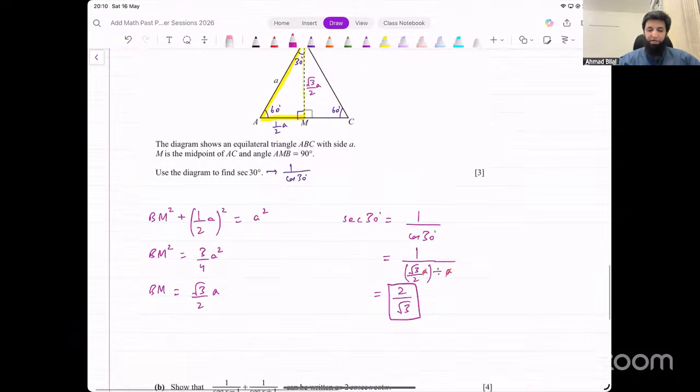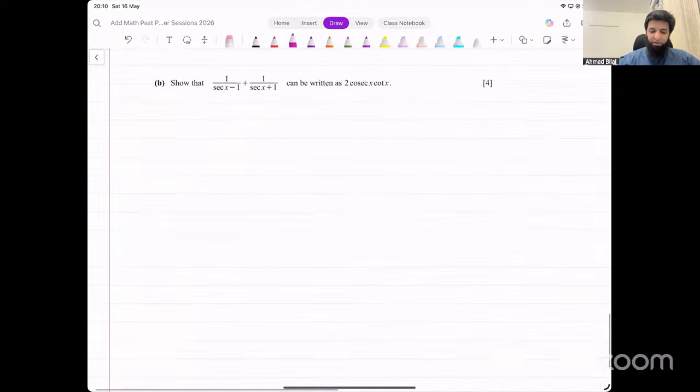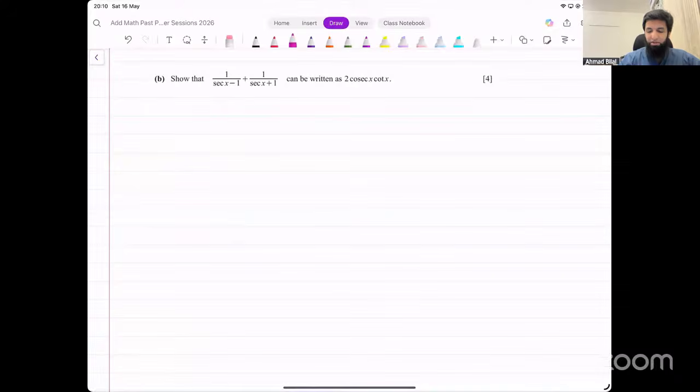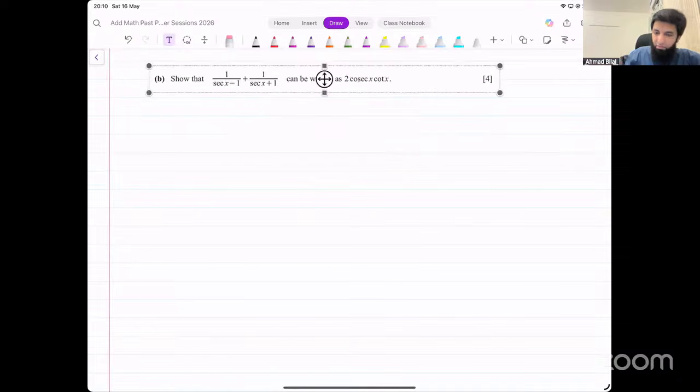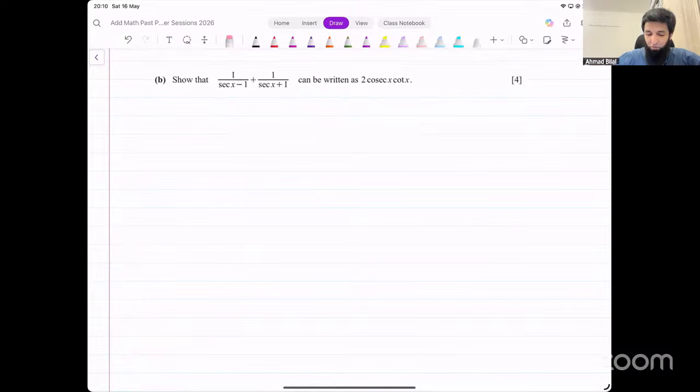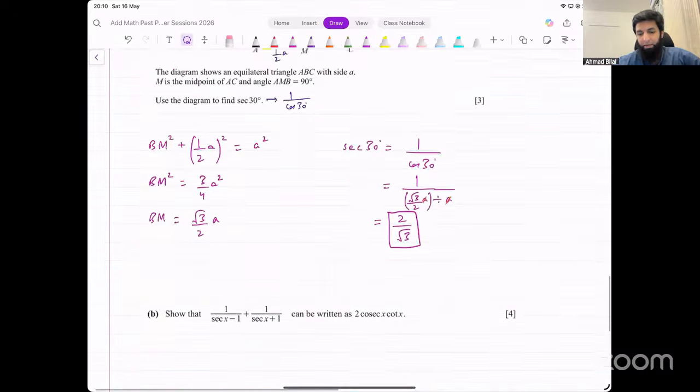Okay, that was part A. Let's look at the next part now. Show that this expression can be written as 2 cosecant x into cot x. How can we do this now? If you write down the answer directly, that's not acceptable.